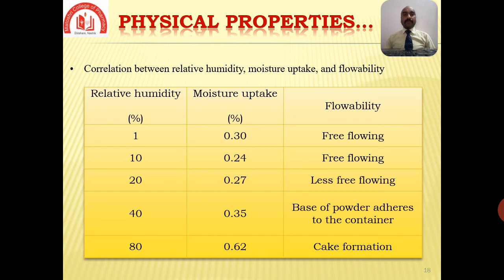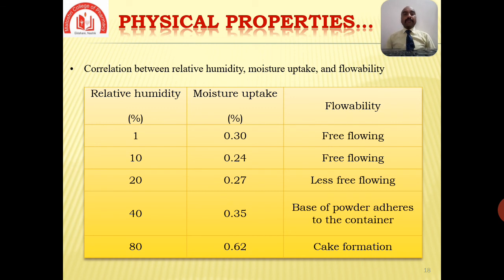If relative humidity increases up to 10%, moisture uptake decreases to 0.24%, and the material is still free flowing. But if the relative humidity increases to 20%, the moisture uptake slightly increases to 0.27%, so the flowability becomes less free flowing.